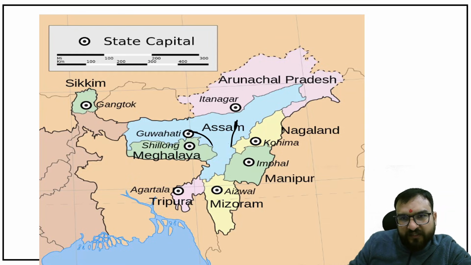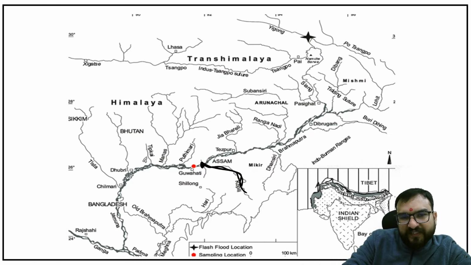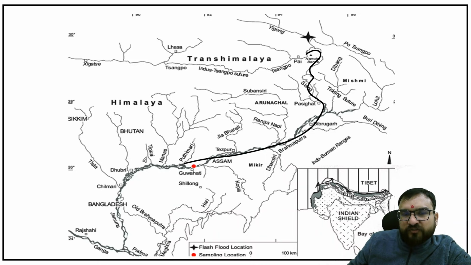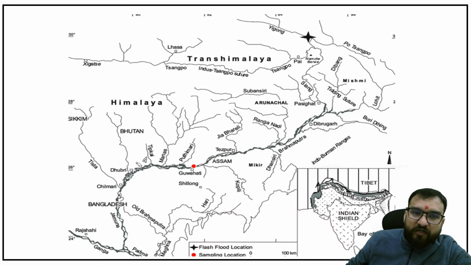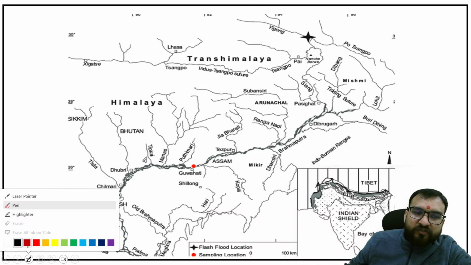Right, there is Dhansari. Over here Buri Dihing. Over here Lohit. Over here Dibang. And this is Siang which is coming like this. Understanding? So these are the left bank tributaries which are quite important, guys. Left bank tributaries of Brahmaputra. Now let us see the right bank tributaries of Brahmaputra.